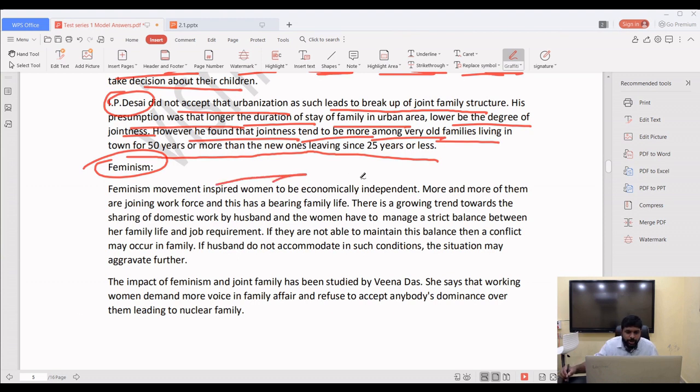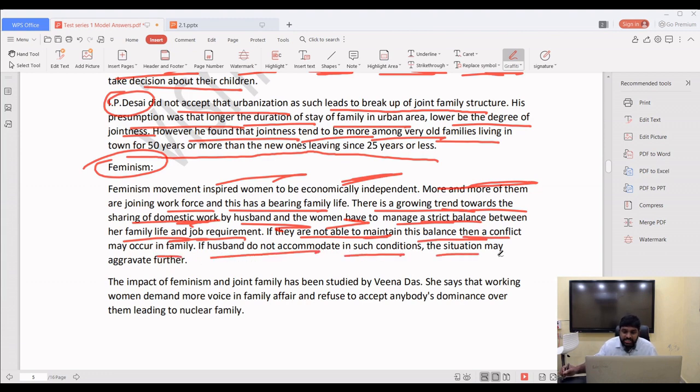Feminism movement inspired women to be economically independent. More and more of them are joining the workforce and this has a bearing on family life. There is a growing trend towards the sharing of domestic work by husbands, and women have to manage a strict balance between their family life and job requirements. If they are not able to maintain the balance, then a conflict may occur in a family. If husbands do not accommodate in such conditions, the situation may aggravate further.